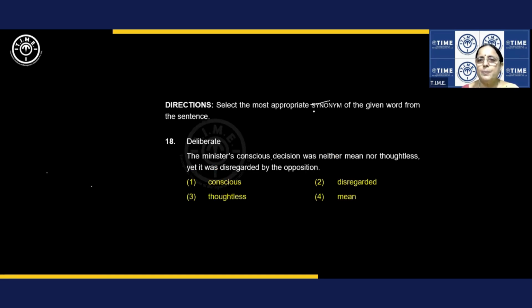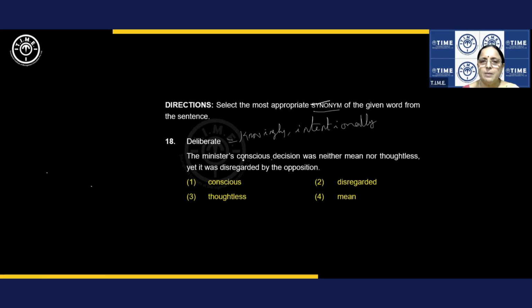Next one, select the most appropriate synonym. Synonyms and antonyms are easy to answer if you have knowledge. They are not time-taking. Agree? Let's see. Synonym of the given word from the sentence. Deliberate. What is deliberate? Deliberate is knowingly, or intentionally. Though we know the meaning, don't go to the choices. Read the sentence. The minister's conscious decision was neither mean nor thoughtless, yet it was disregarded by the opposition.